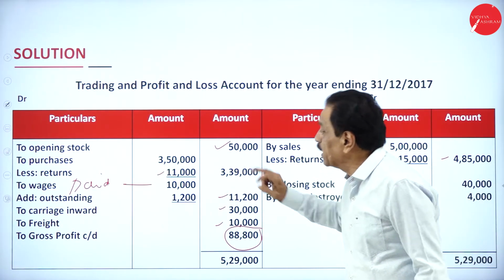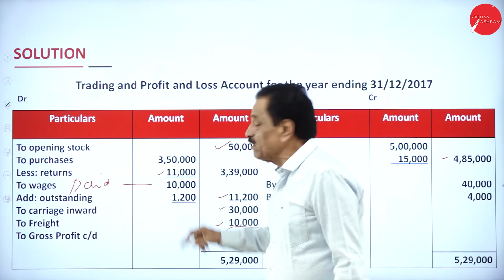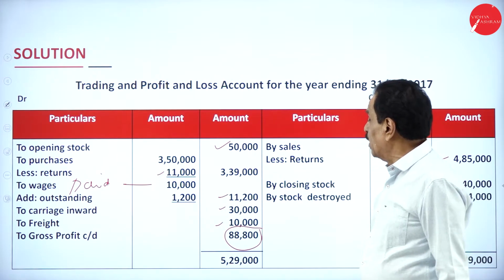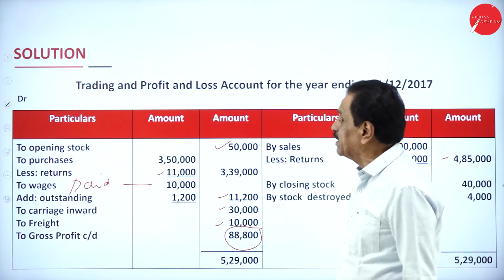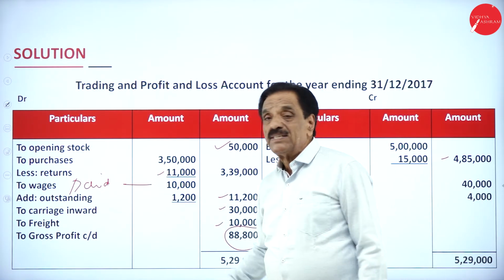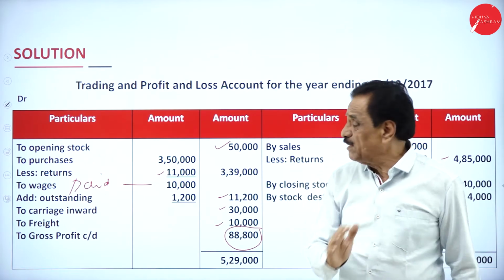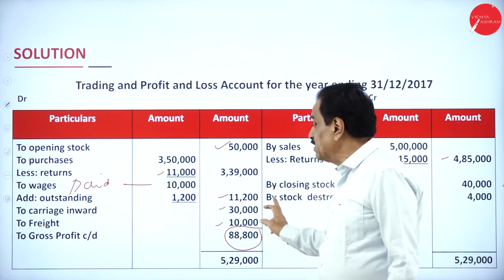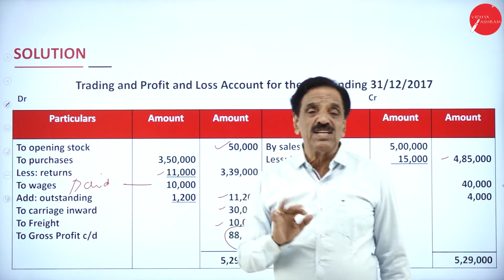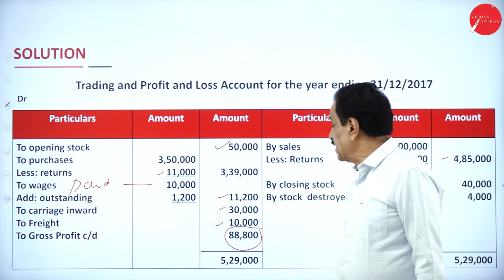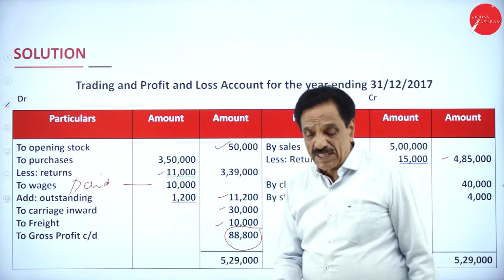This is your opening stock. When you make the purchase of 3,50,000, how much goods returned? 11,000. How much available? 3,39,000. Wages is directly connected. How much you paid? 10,000. How much still payable? 1,200. Totally for this year is 11,200. Carriage inward, raw material is coming in, directly connected. Freight is directly connected.